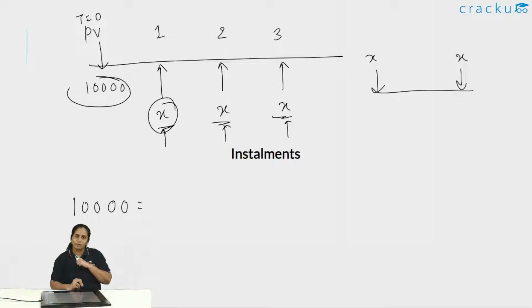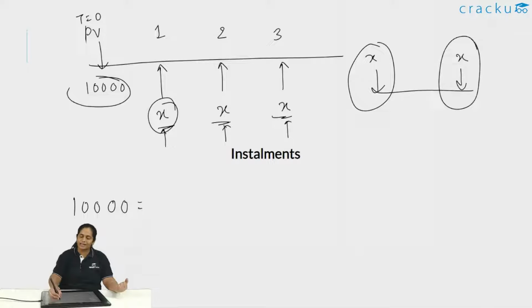See, if I got X rupees today, I'd put it in the bank at the rate of interest that this loan guy is charging. I'll get that rate of interest and I'll pay you back X at the end of the year. So X today is always better than X 1 year down the line. And how much better is it?